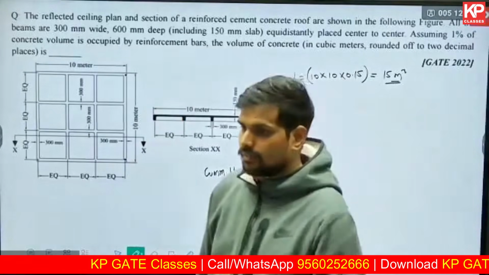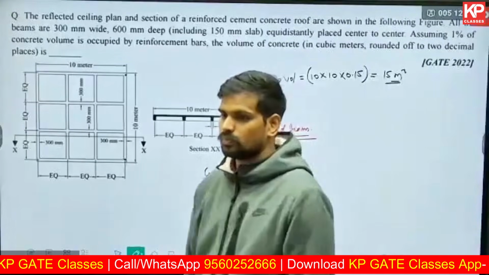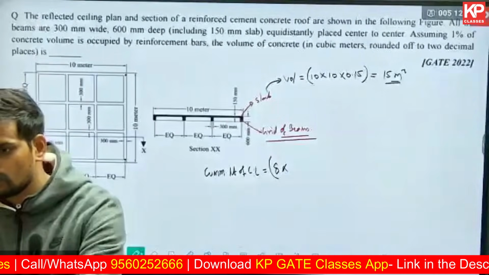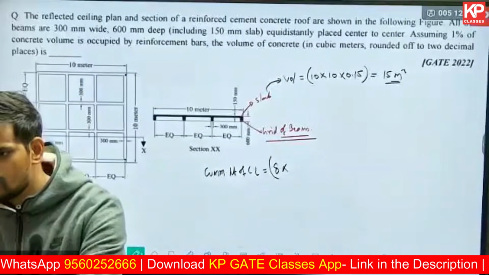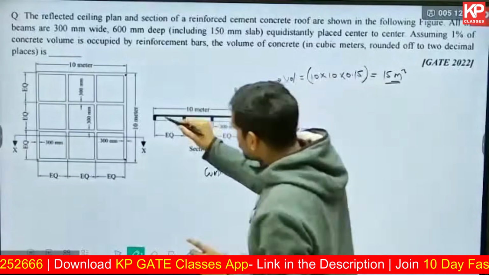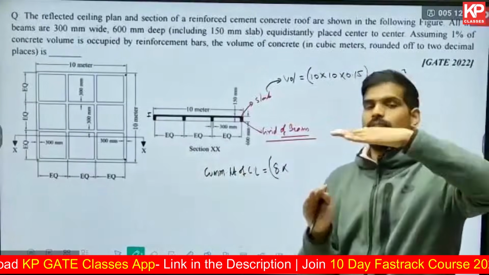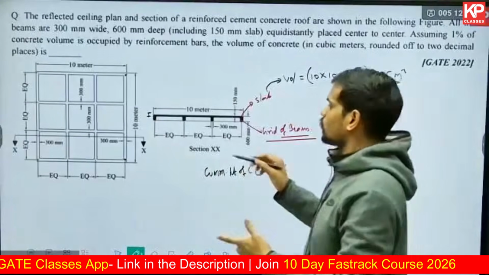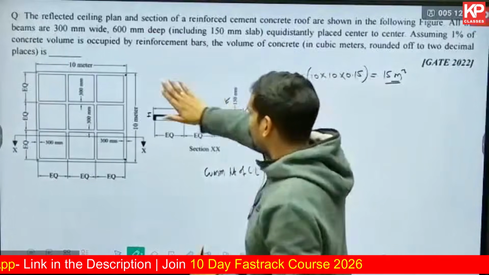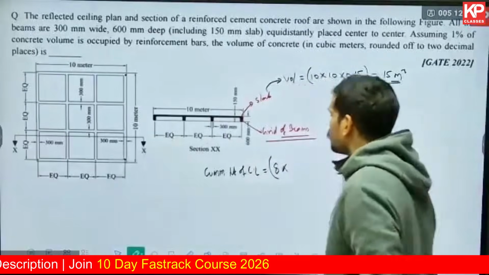It is not complete 10. You need to subtract. Harshank, 0.6 is the depth of the beam. I am considering just the slab excluding the beam. That's what I said. Beam को अगर separate कर दिया जाए, सिर्फ slab का thickness क्या है? That's what I asked. It is 15 centimeters. This one. I hope you are able to visualize that, Harshank. You need to visualize a bit to understand this.